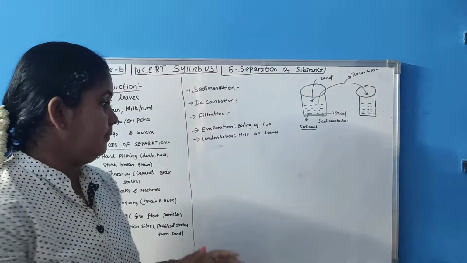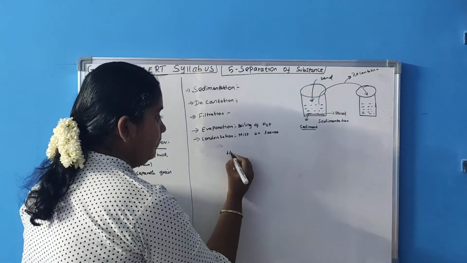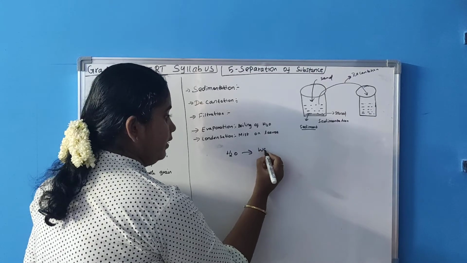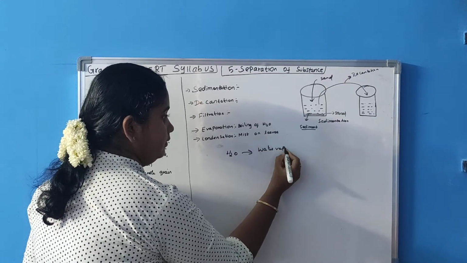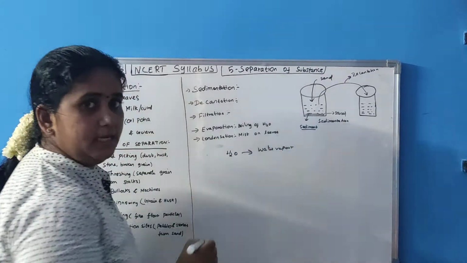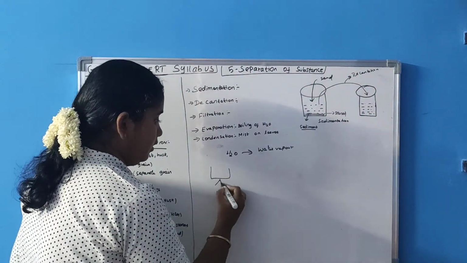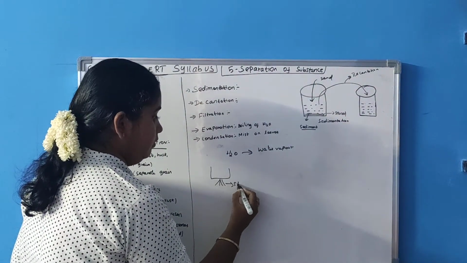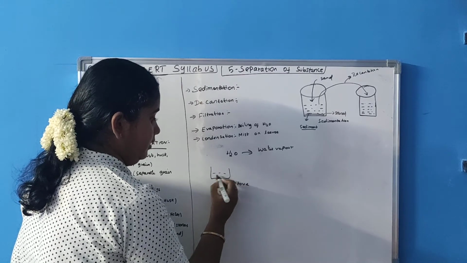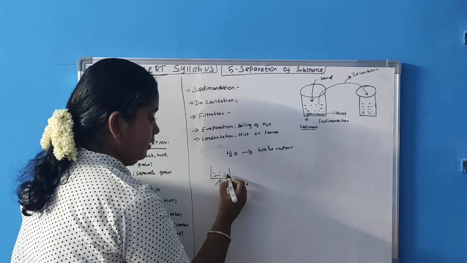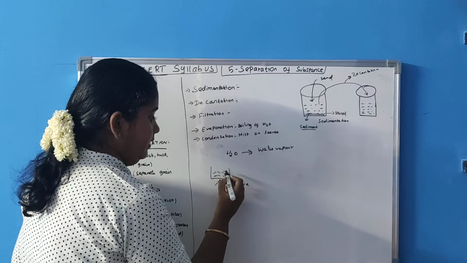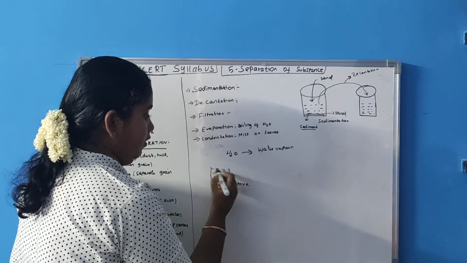Evaporation. Evaporation means water becomes water vapor. Example, boiling of water. You are placing a beaker or vessel on the stove, and you pour some water into it.